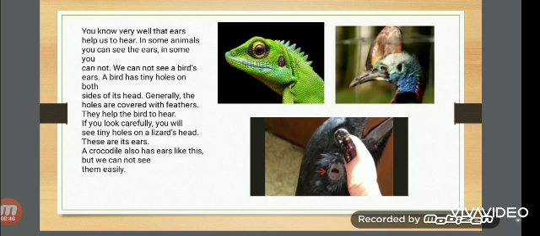If you look carefully, you will see tiny holes on a lizard's head. These are its ears. A crocodile also has ears like this, but we cannot see them easily.